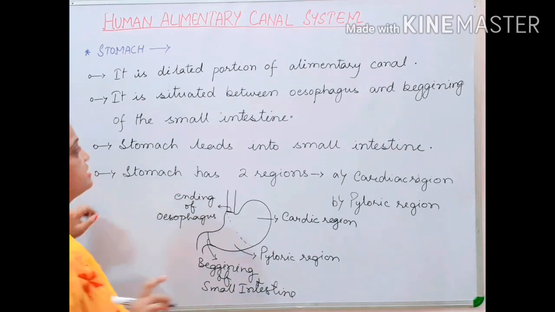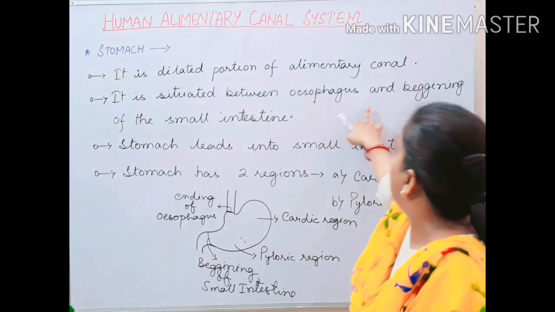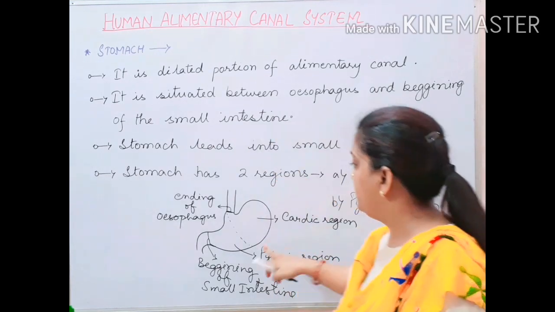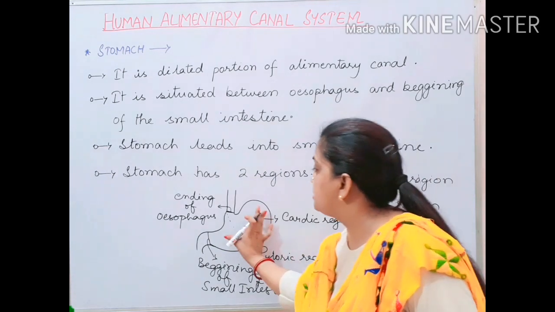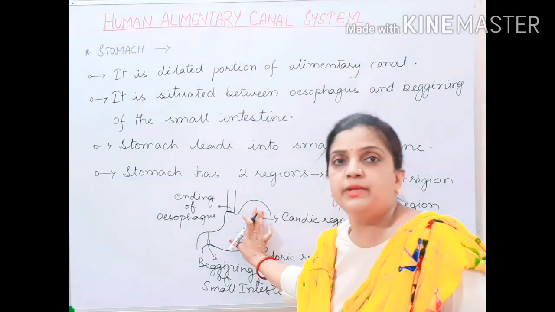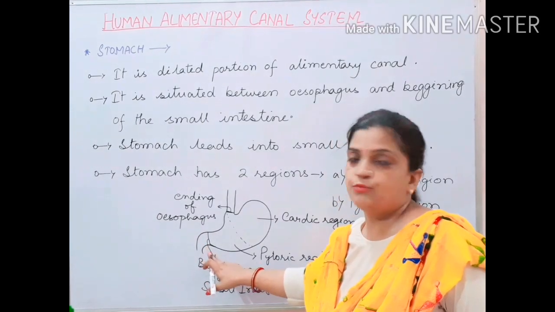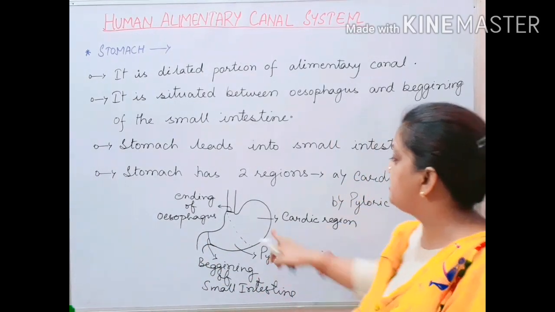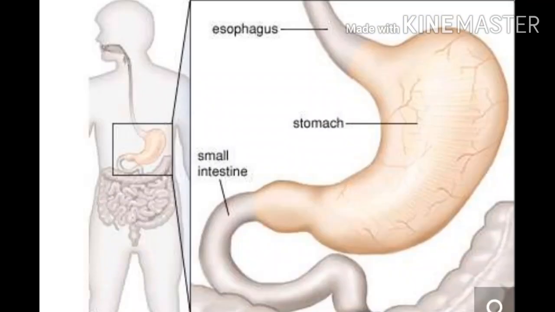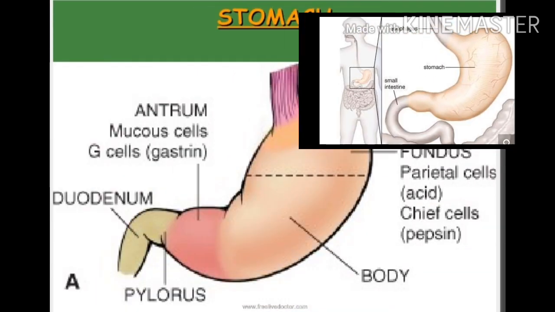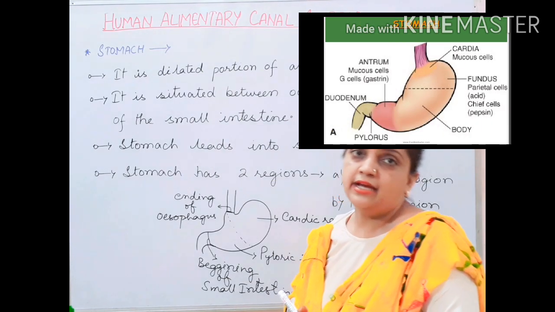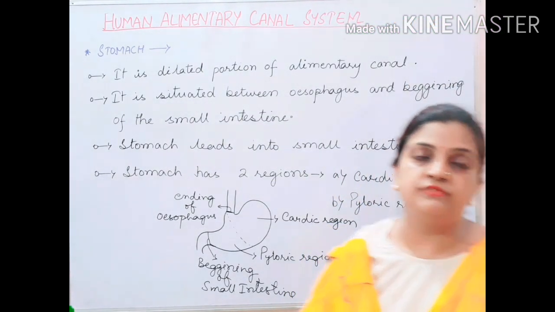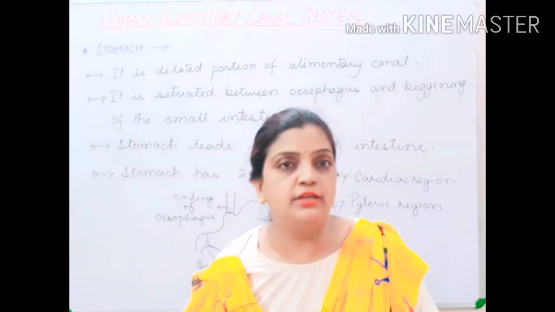Hope, children, the sentence is clear, that it is situated between the oesophagus and the beginning of the small intestine. So this portion is your stomach, which is located in between the oesophagus and your small intestine. Now children, this stomach opens into the small intestine. And now we shall move to the next part of the human alimentary system, that is your small intestine.